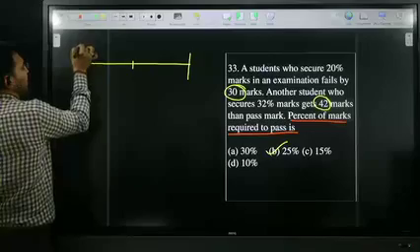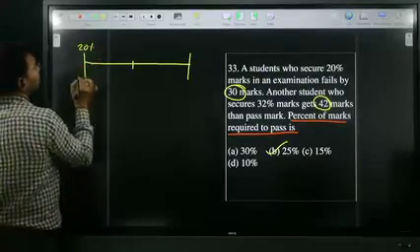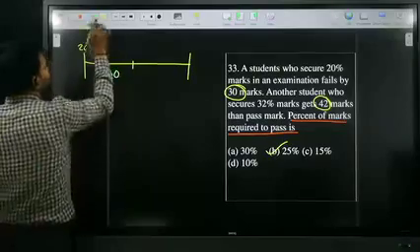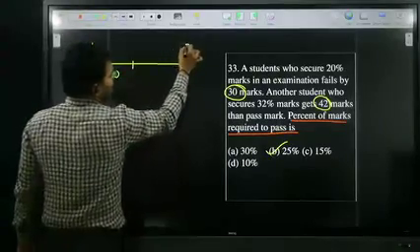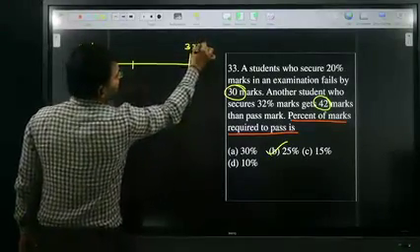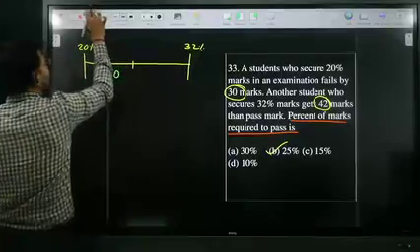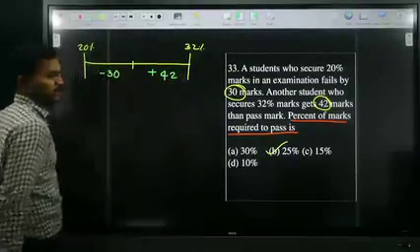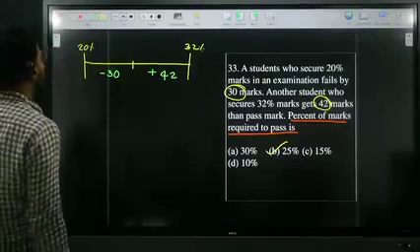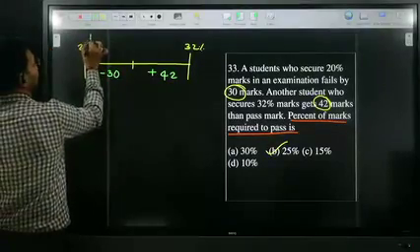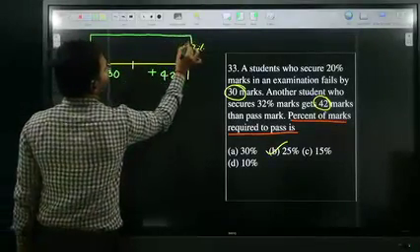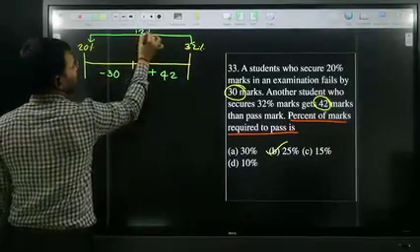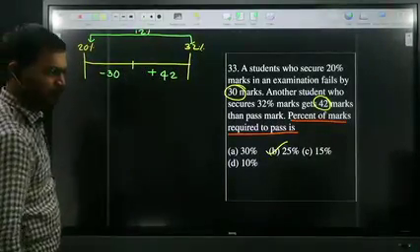Here one student got 20% of the marks and failed the exam by 30 marks. Another student got 32% of the marks and got 42 marks more than the pass mark. So in terms of percentage, how much difference is there? 12% difference is there in terms of percentage.